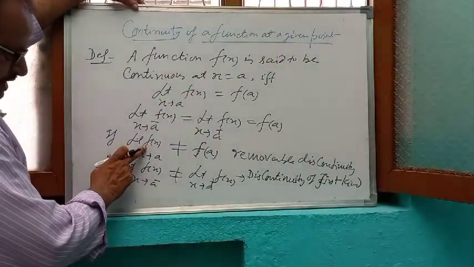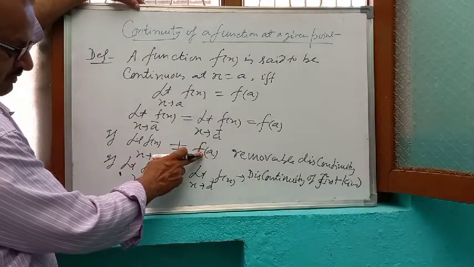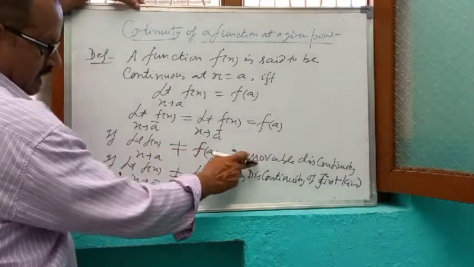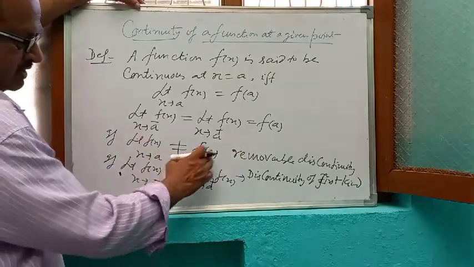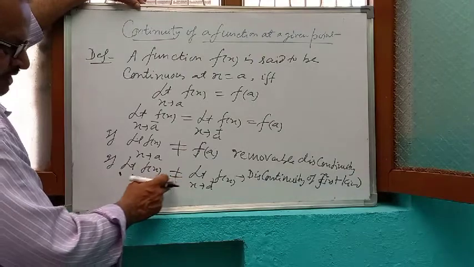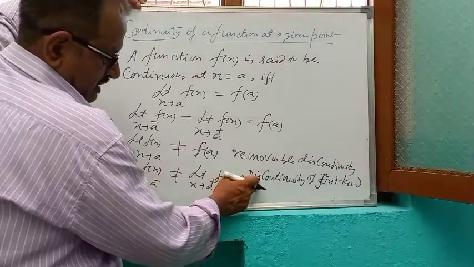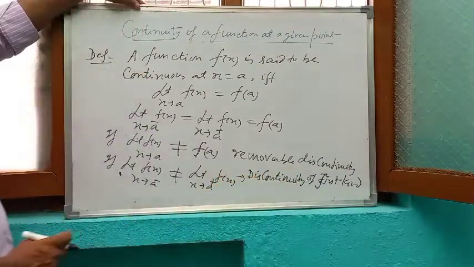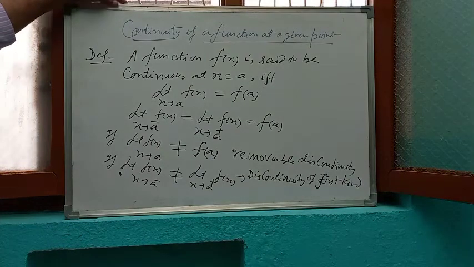So if the limit exists but is not equal to the functional value at a, it is removable discontinuity. We can make it continuous by redefining the function. But if the limit does not exist, means left hand limit and right hand limit not equal, then it is called discontinuity of first kind.